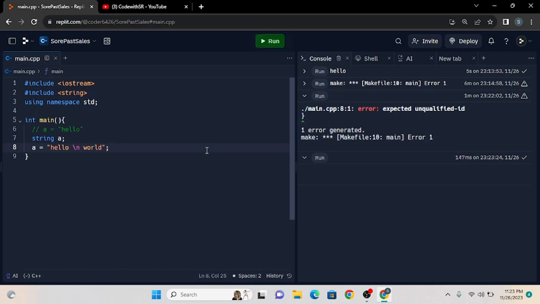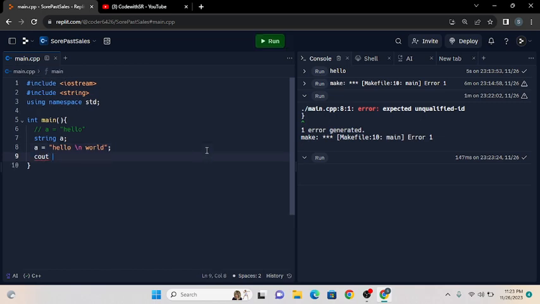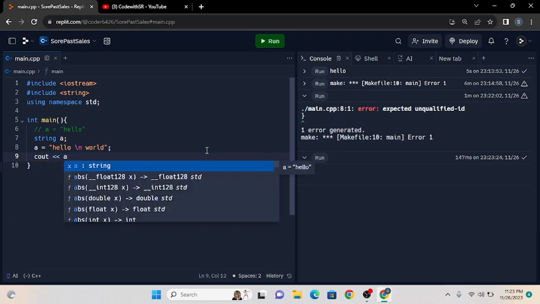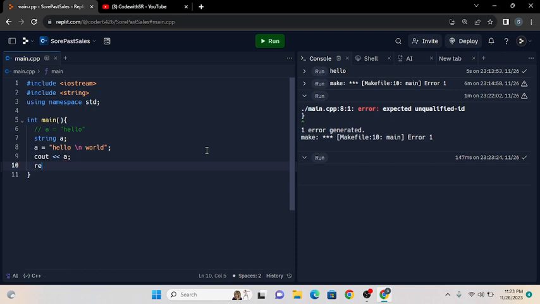So we then write a cout, quote, starting arrows, a and semicolon, return 0 and semicolon, and we are going to run it. So it is going to show us